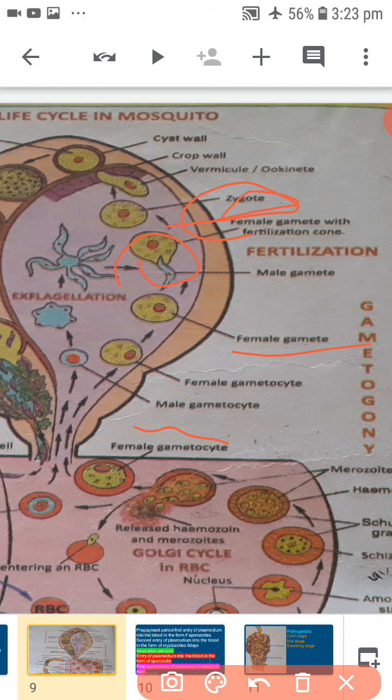Next, formation of ookinete and oocyst. The zygote remains inactive for some time and then transforms into a long, slender, motile vermiform ookinete or vermicule. Within 18 to 24 hours, it passes the wall of the crop and settles beneath the basement membrane.